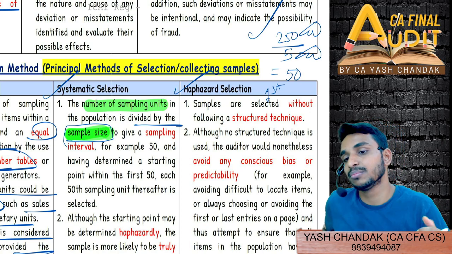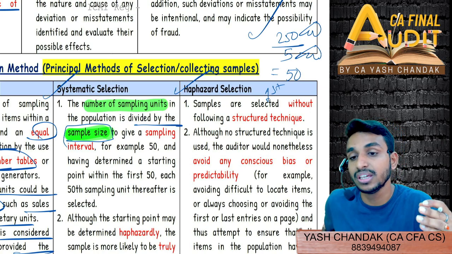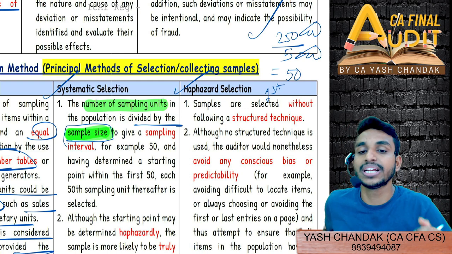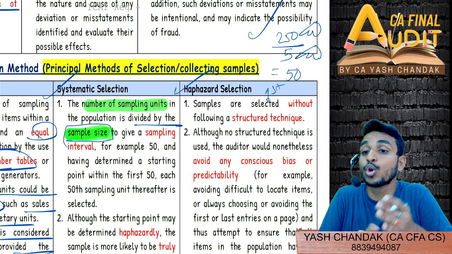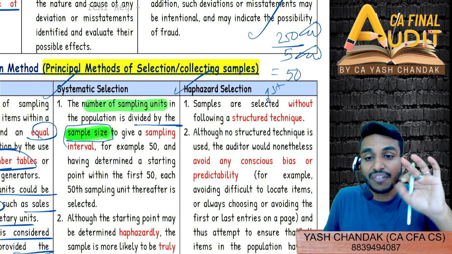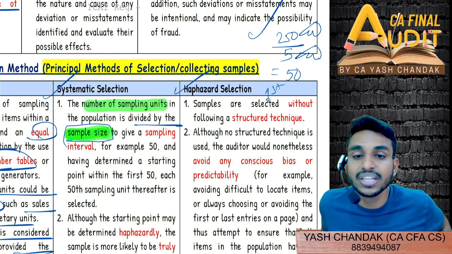Similarly, if you select the 10th item, then 60th, 110th, 160th, 210th. So the first item that you select could be random. However, after that you have to follow systematic sampling. That is, for a sample you have to select on an interval of 50.